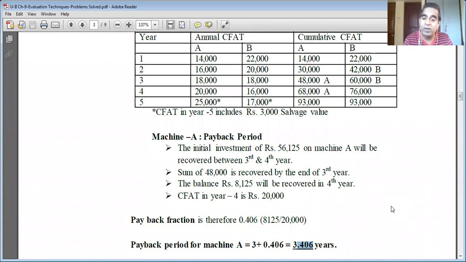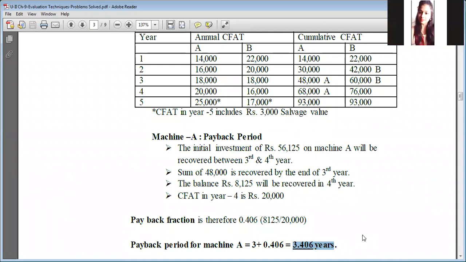It is not required, and it is also not provided in the textbook. I got it solved by some other finance professor, but it is not required at the time being. So this much is enough for us to understand. The payback period for machine A is 3.406 years. Any doubt so far? Machine A, payback period.